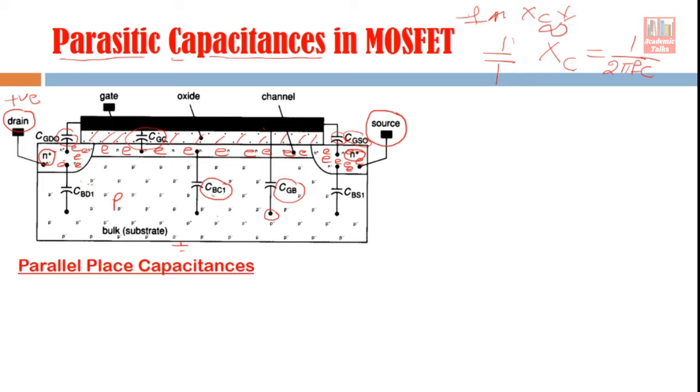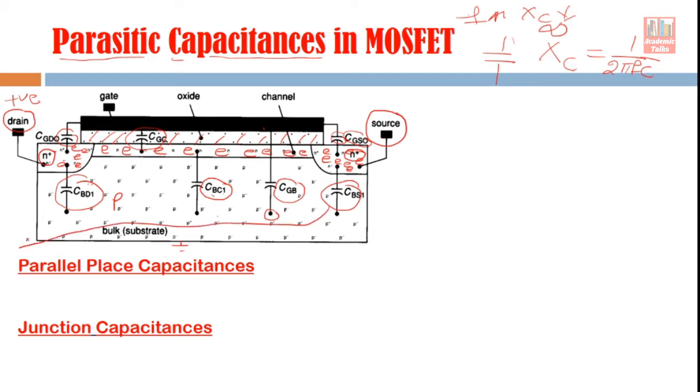So if we talk about parallel plate capacitances, and second, the junction capacitances. There are two junction capacitances, this bulk drain and this bulk source. These two are junction capacitances, and all other capacitances which are present here are parallel plate capacitances.